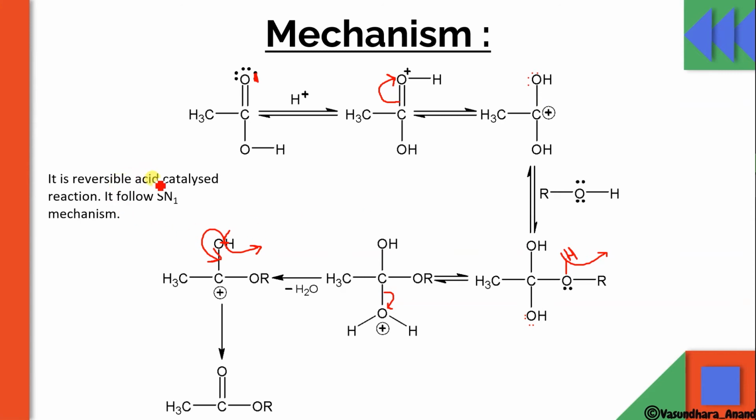It is a reversible acid catalyzed reaction, and it follows the SN1 mechanism. So that's why carbocation formation will take place over here. Another thing is that it is reversible, so that's why acid should be there. Otherwise, it can't stop the reversibility, and the alcohol and acid will get back.